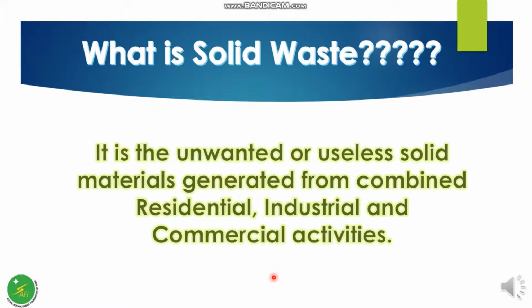Next, we can see different types of solid waste and their sources. We should know what is a solid waste. It is the unwanted or useless solid materials generated from combined residential, industrial and commercial activities.